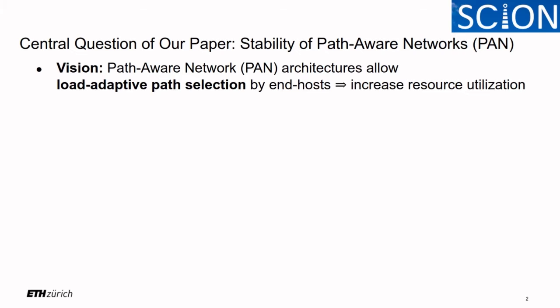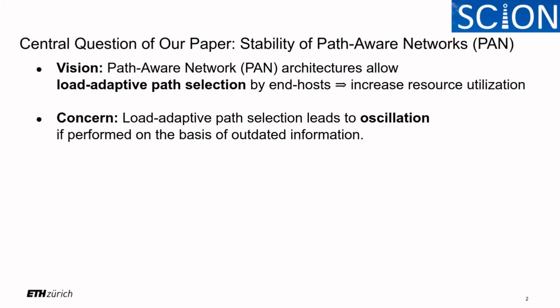Such PAN architectures allow end hosts to do load-adaptive path selection, and the hope is that through this load-adaptive path selection, the resulting load distribution on the internet will be more equal, and thus the resource utilization can be increased. However, it is also well known that if load-adaptive path selection is based on outdated load information, it may lead to oscillation. And such outdated load information is present in basically any real system.